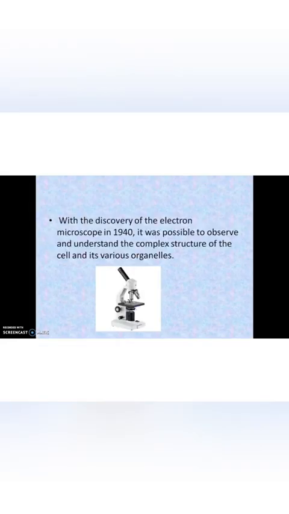Children, just recollect your memories. I know you got a lot of chances to visit our biology laboratory, isn't it? So in lower classes, we did experiments on onion peel. And I know you all observed cells through a microscope. In 1940, the electron microscope was discovered, and it was possible to observe and understand the complex structure of the cell and its various organelles.